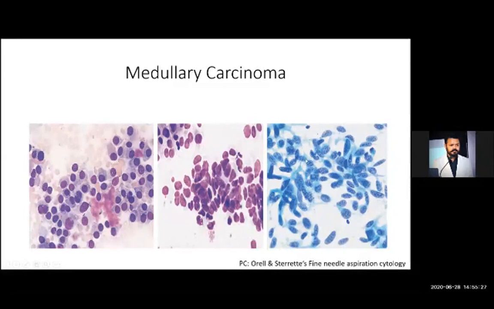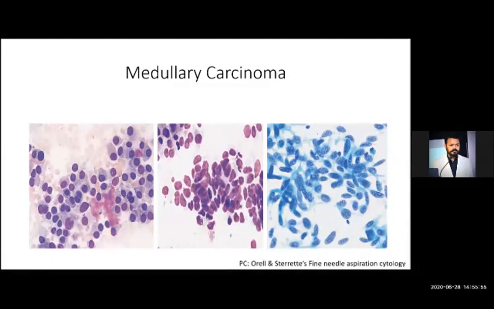So here we can say the medullary carcinoma spindle cell morphology. So medullary carcinoma plasmacytoid morphology, small cell morphology, and spindle cell morphology. You can get all these types of morphological features in medullary carcinoma, but usually most of the time you will get one type of cell morphology in one patient.